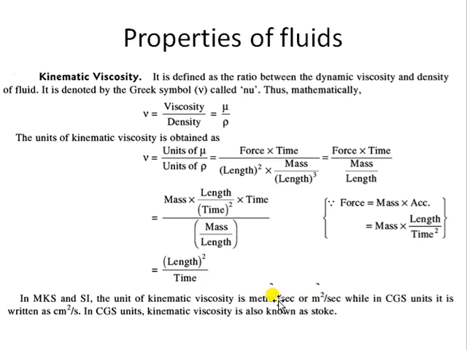Some other units in which problems may come: kinematic viscosity is sometimes measured in terms of Stokes. Stokes is basically centimeter square per second. So meter square will be converted into centimeter square per second, and that is called Stokes. I hope you can easily convert meter square and centimeter square.